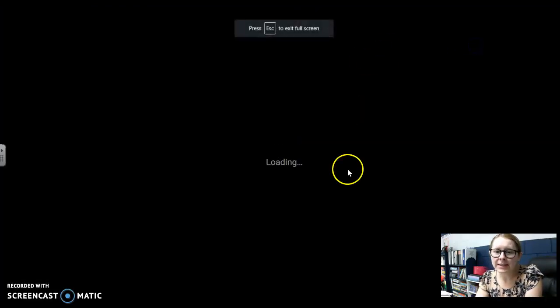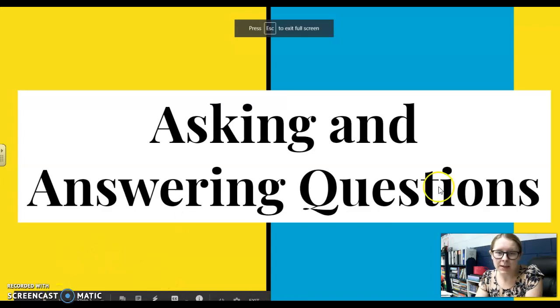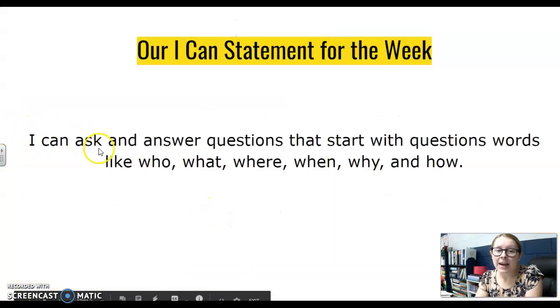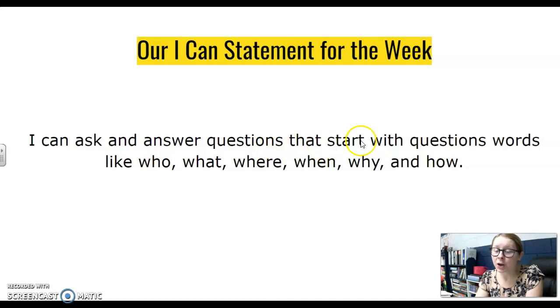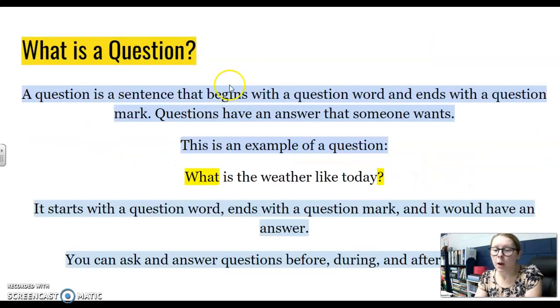So our I can statement for this week is I can ask and answer questions that start with question words like who, what, where, when, why, and how. Now, before we get started asking and answering questions, we need to know what a question is. So a question is a sentence that begins with a question word and ends with a question mark. So questions have an answer to them.